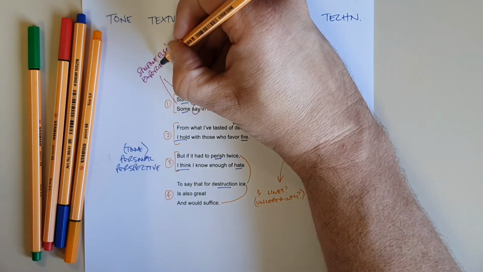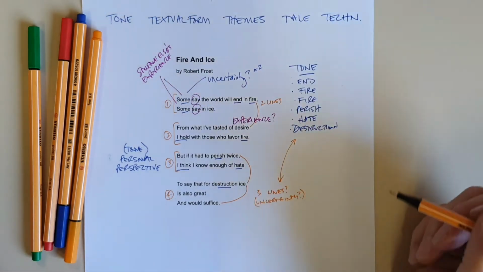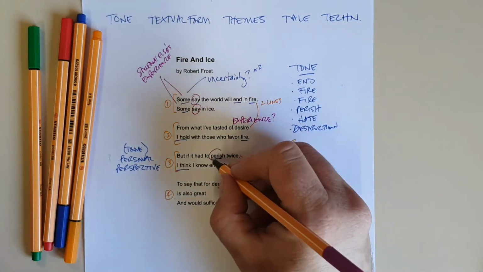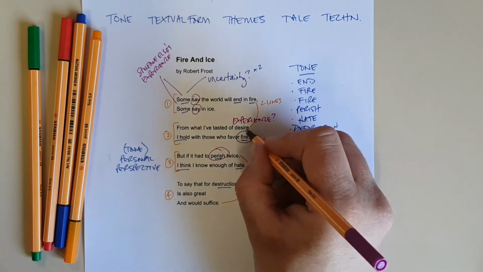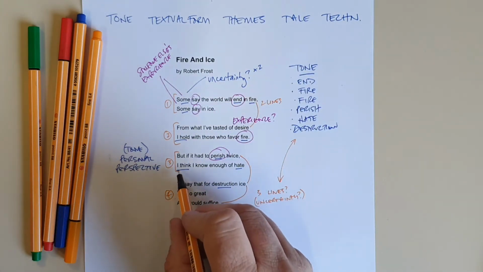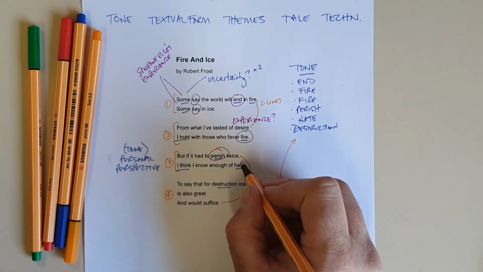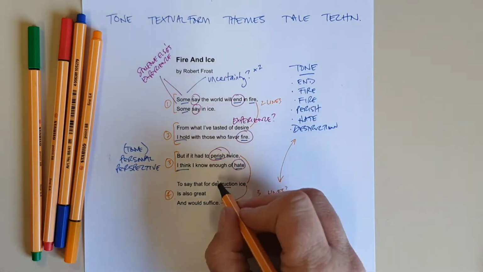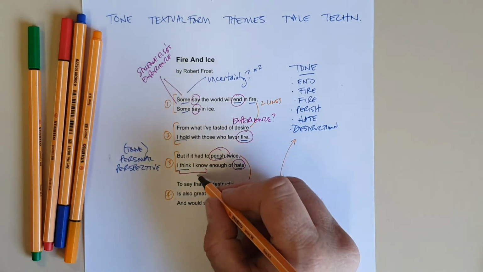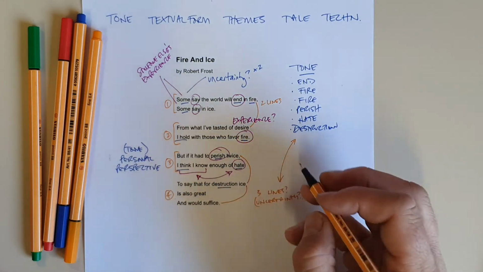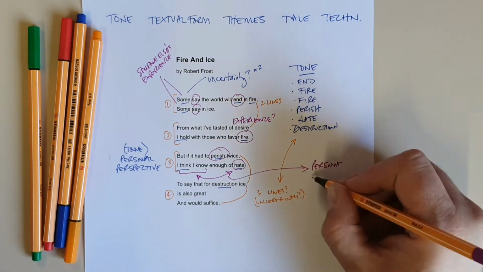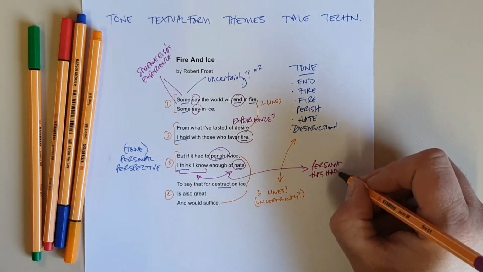All right, and Robert Frost is comparing his experience with their experience. Then you've got this idea again, like the tone words: you've got perishing, you've got fire, you've got ending, and then you've got this idea of "I think I know enough of hate." So again, this idea of hate, and he has had enough of hate. So I'm going to say his experience of hate there is he has had enough. The persona has had enough.